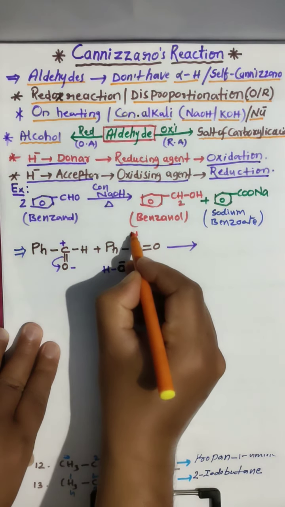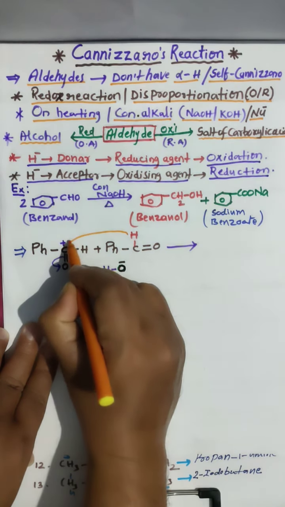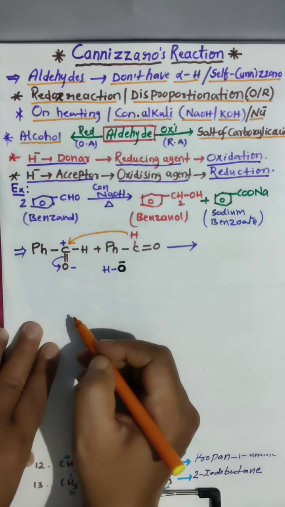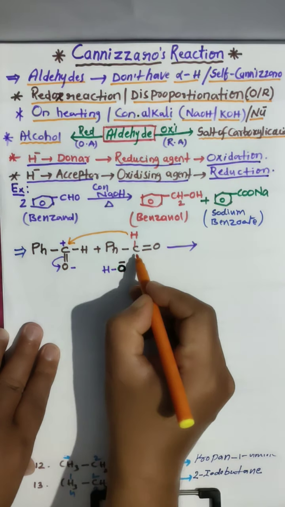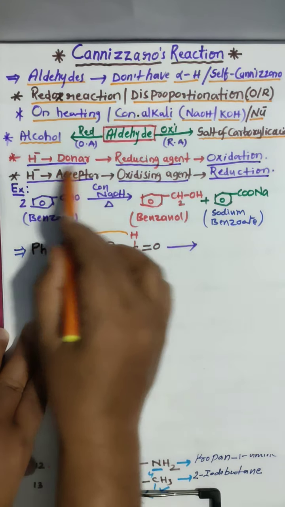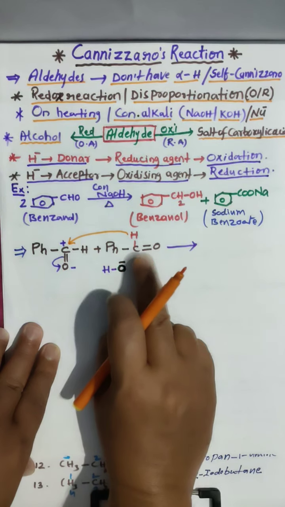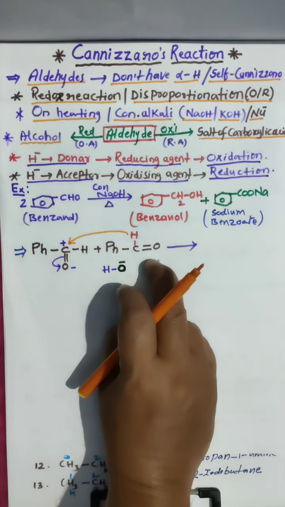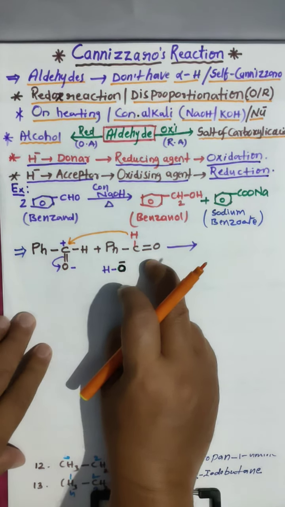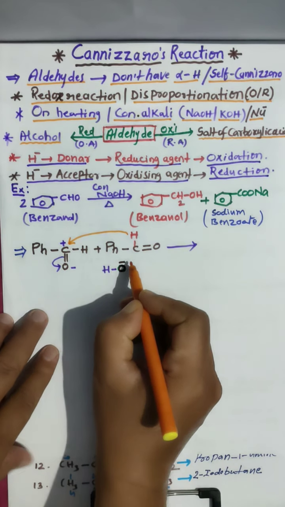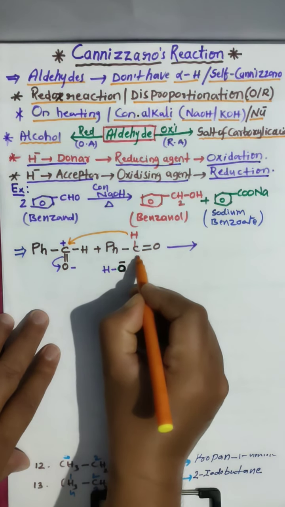Now immediately this hydrogen will bond here. So now it is a reducing agent. I told you an H minus donor is a reducing agent, subjected to oxidation. A reducing agent reduces others and is itself oxidized. Clear now? Now a vacancy is there here.